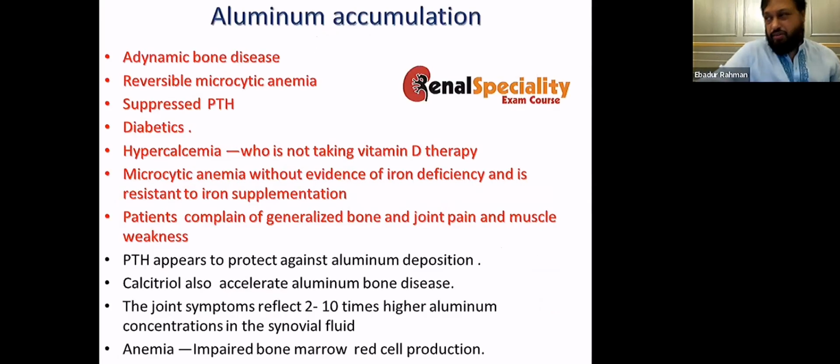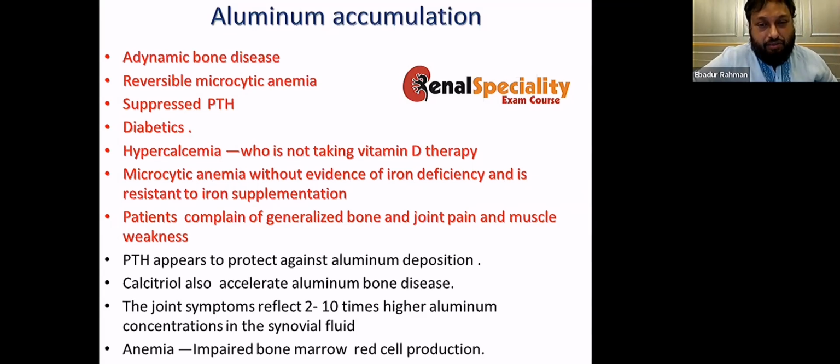So aluminium accumulation will give you adynamic bone disease. It causes reversible microcytic anemia. It causes PTH suppression. It is more seen with diabetics, and it will give you an adynamic type of bone disease. So you will get hypercalcemia, microcytic anemia, because they become resistant to iron supplement.